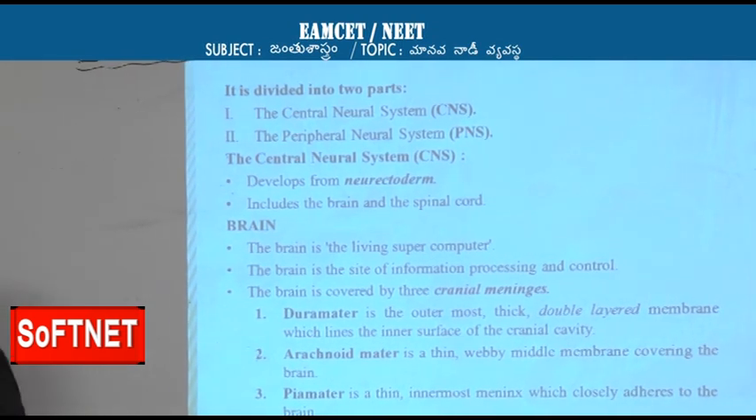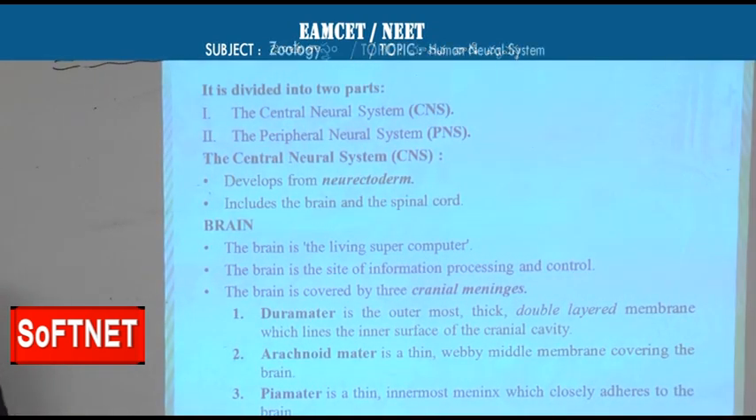Central nervous system, again, has the brain and spinal cord. It is developed from a neuroectoderm. So, when we talk about the brain, it acts as a living supercomputer which coordinates and controls all the body functions.